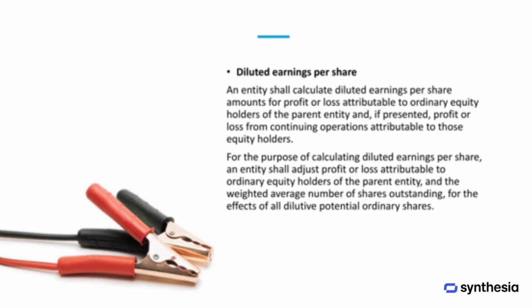Diluted earnings per share is calculated to show the impact of all potential ordinary shares on profit or loss attributable to ordinary equity holders of the parent company. This also applies to profit or loss from continuing operations when that information is presented. To determine diluted earnings per share, both the profit or loss and the weighted average number of shares are adjusted to reflect the effects of all dilutive potential ordinary shares.